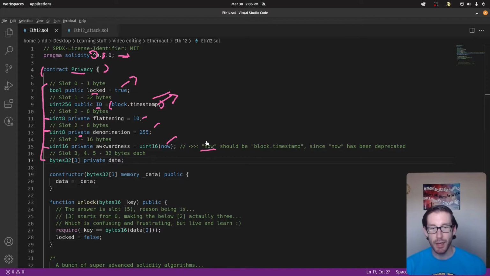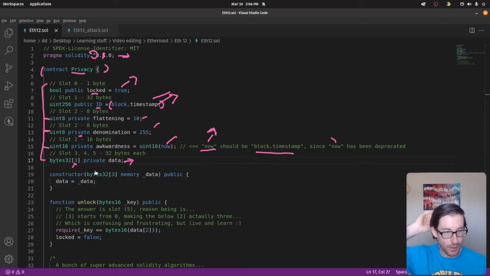I made a comment here because when you run this in Remix with 8 instead of 6, you're going to see that now, I think it's a method or something, is deprecated. It no longer exists. So instead you have to use block.timestamp, which replaces now due to it being deprecated. And below that we have another variable called data, and it's private, and this is actually an array of 3 items. So that's slightly different than the rest.